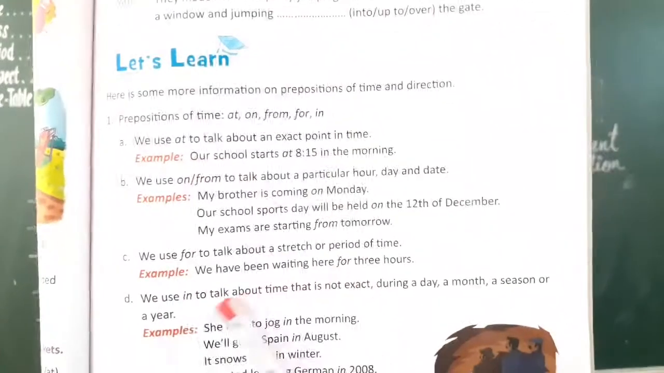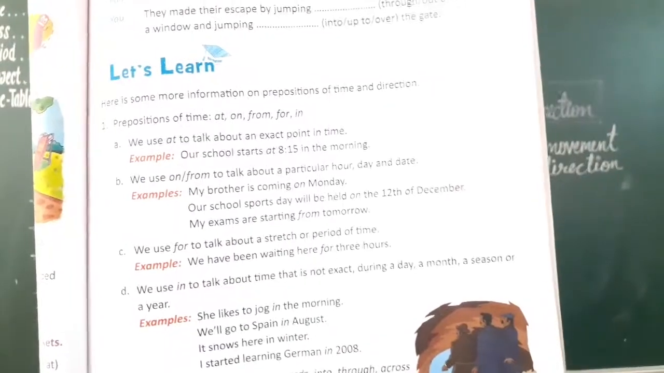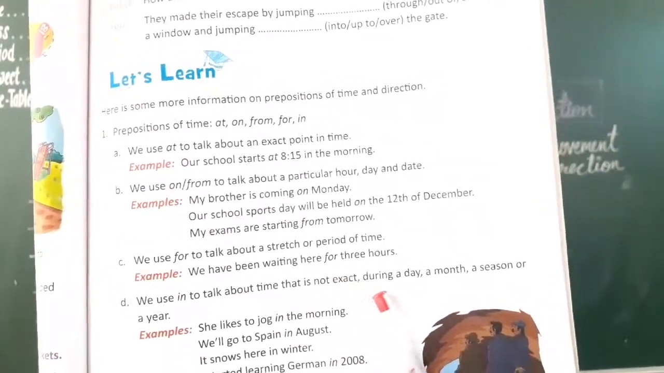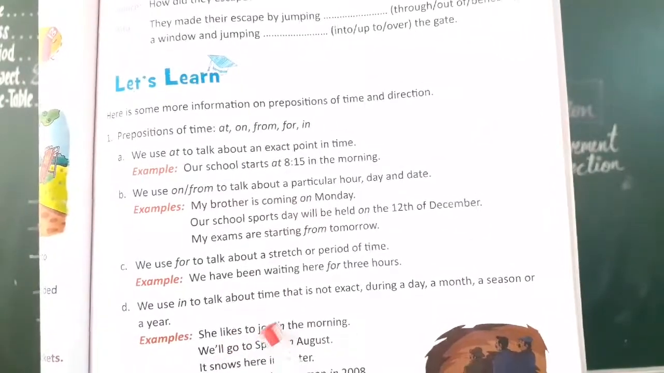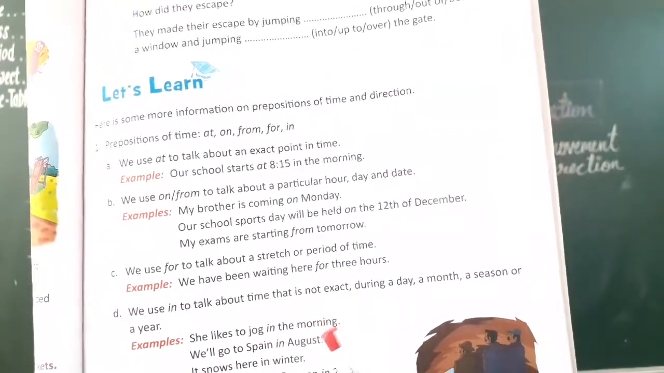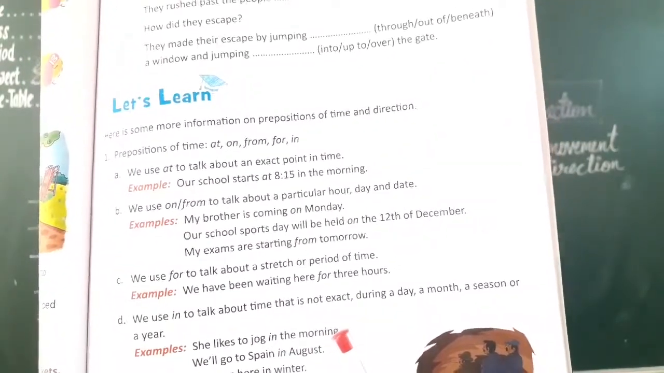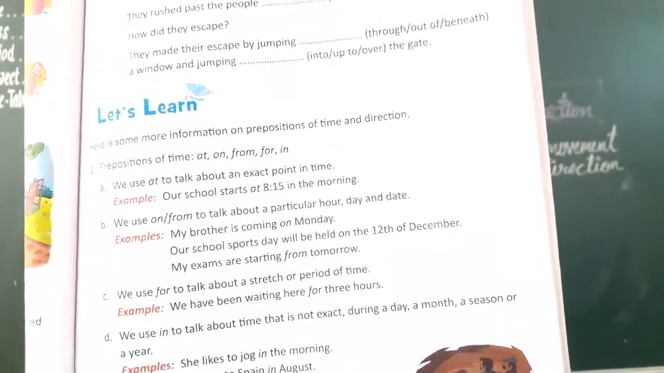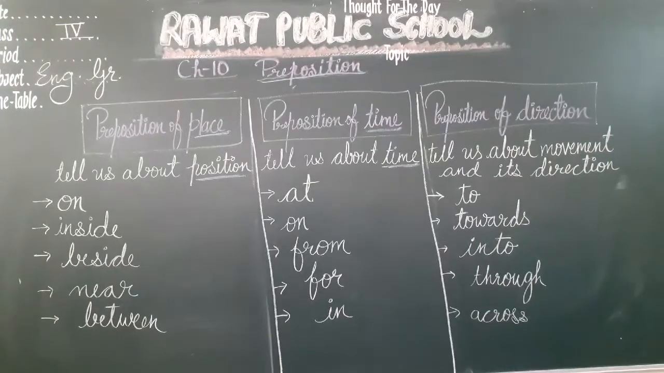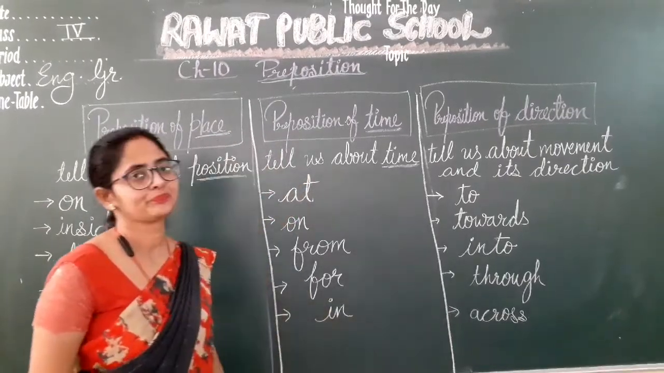Okay. The next is in. We use in when we are not telling the exact duration of a day or a month. For example, she likes to jog in the morning. The time is not exact. If the time was exact, we would use on, but the time is not exact, so we have used in. So there are some rules that we have to follow, about where to use at, on, from, for or in.